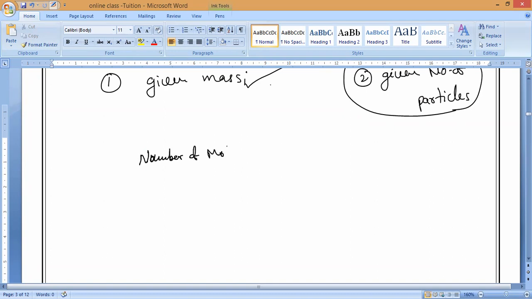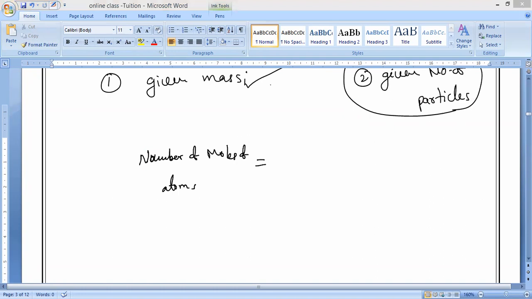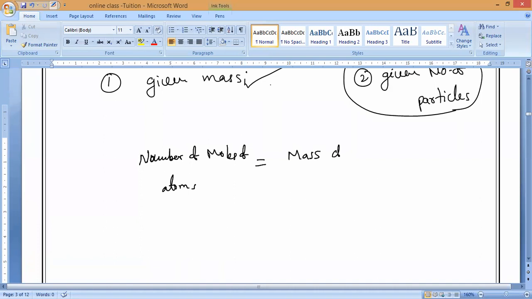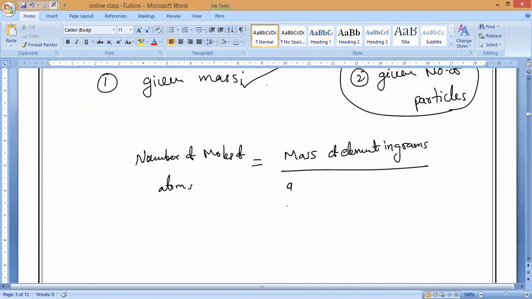Number of moles of atoms is equal to given mass divided by molar mass. Mass of the element in grams, that is what we call the given mass, divided by gram atomic mass of the element.